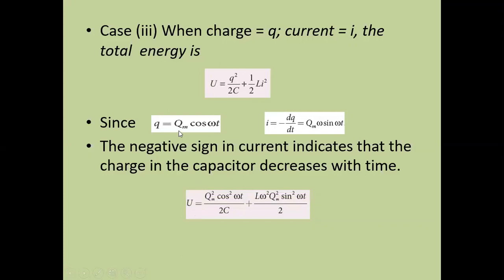So epsilon is equal to Qm square cos square omega t by 2C plus 1 by 2 L times Qm square omega square sine square omega t.